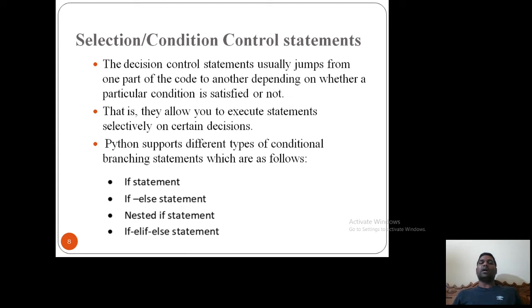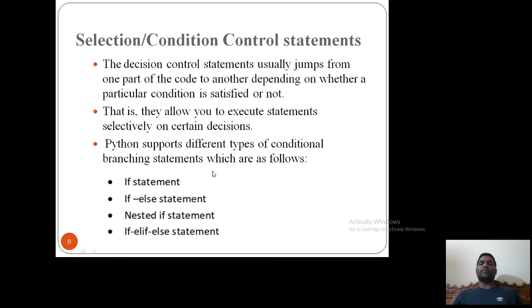So, selection or conditional control statements. As I said earlier in the agenda, selection and conditional control contain 4 types: if statement, if else statement, nested if statement, and if elif else statement.